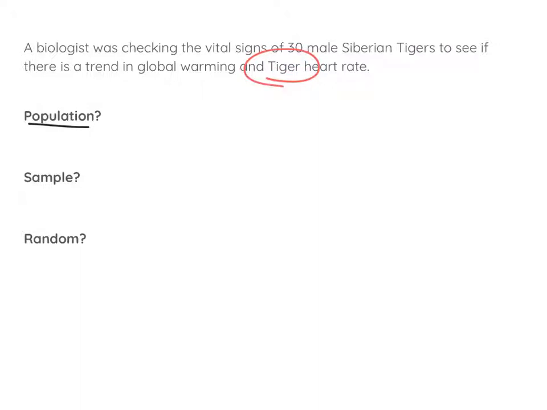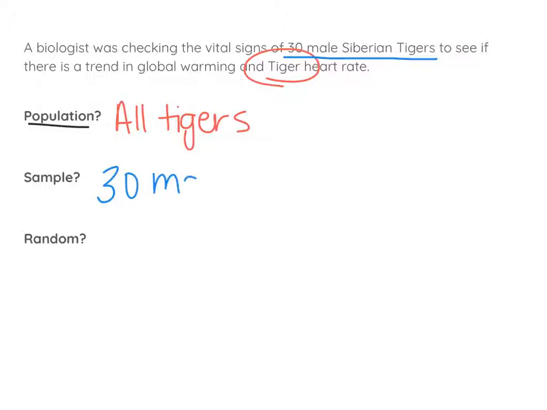Our population is all tigers. Since the biologist is trying to figure out a trend in global warming and tiger heart rate, the population is all tigers that are in the world. The sample is who the biologist actually checked, which was 30 male Siberian tigers.